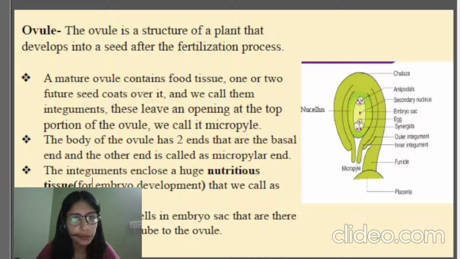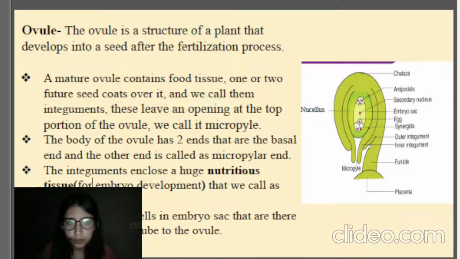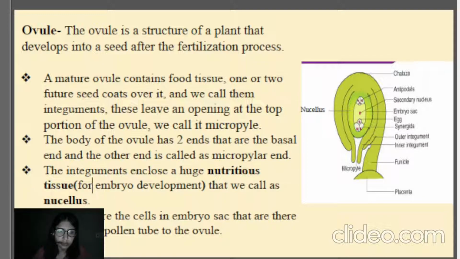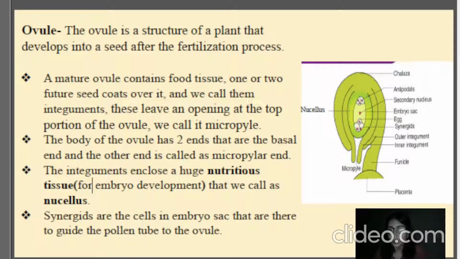This ovule will be developed into a seed after fertilization, because fertilization will be taking place herein, in the embryo sac, while this structure will hold the embryo sac and the seed will be developed inside it, right?